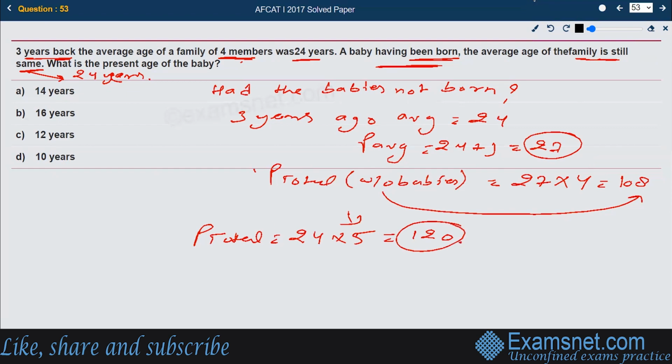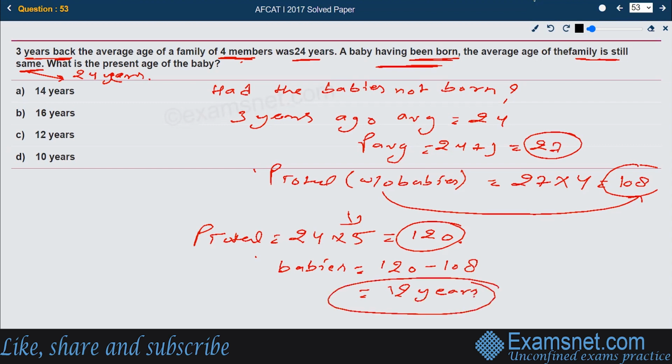So what is this 120? This 120 is the age of the family with the baby. And we have earlier calculated the age of the family without the baby, that is 108. So the age of the baby can be calculated by subtracting 108 from 120, that gives us 12 years. So this is the baby's present age. So the answer is available in option C, that is right.